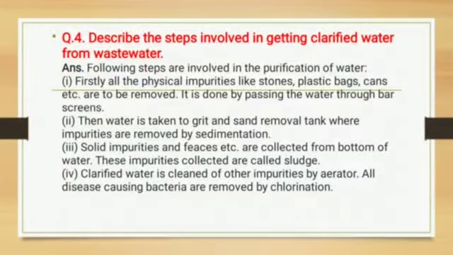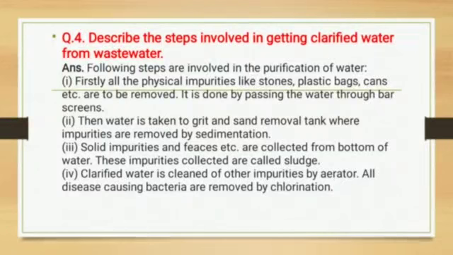In the second step, the water is taken to the grit and sand removal tank where impurities are removed by sedimentation. Now physical impurities, meaning bigger impurities, are removed and some smaller impurities are also removed. Now third step. Solid impurities and feces etc. are collected from the bottom of the water. These collected impurities are called sludge.